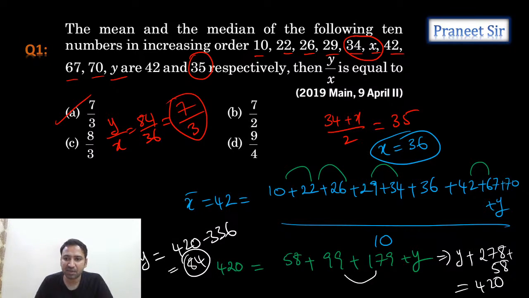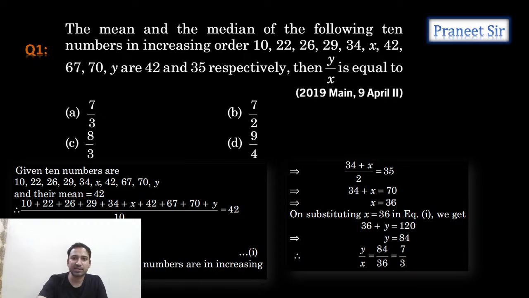Guys, is it clear? Everyone understood this? How we calculated mean and median and equated it to these values, 42 and 35. And then we are getting the x value, y value, and then we are substituting these x value, y value here. We get 7 by 3. Clear? Okay, perfect. Chalo guys, let's move to the next one.